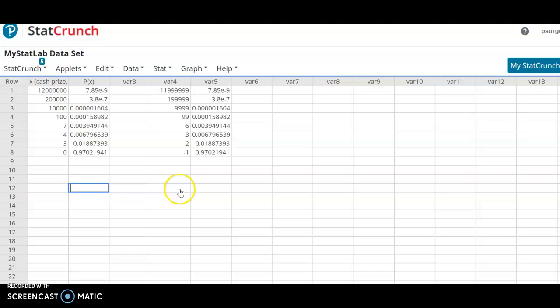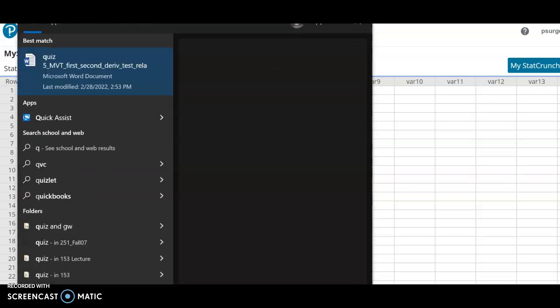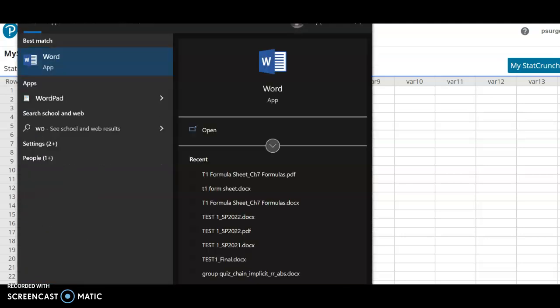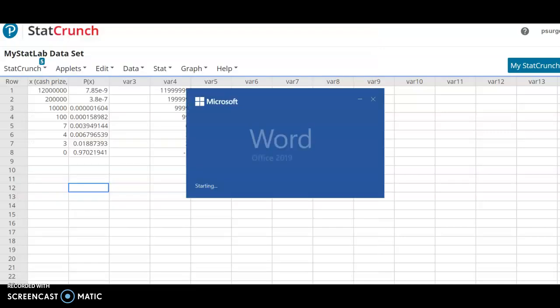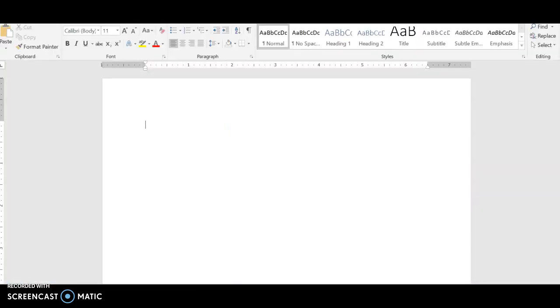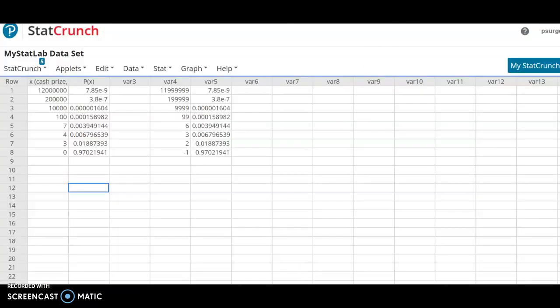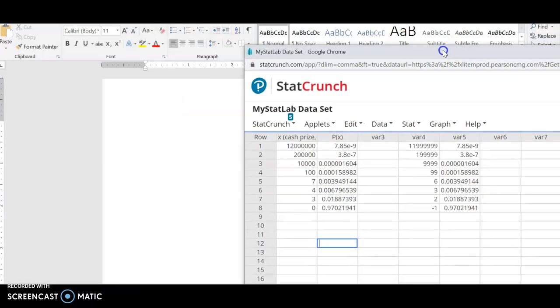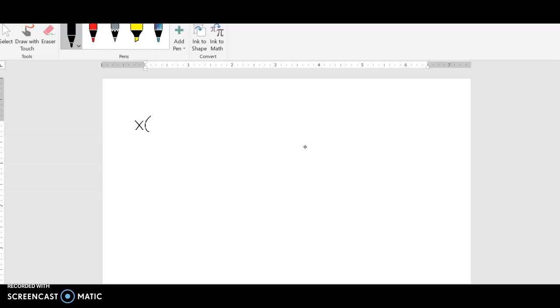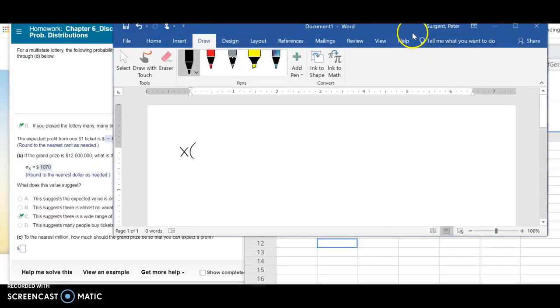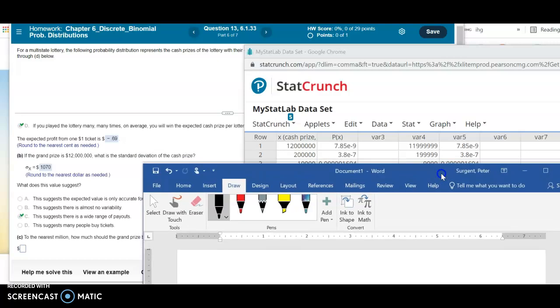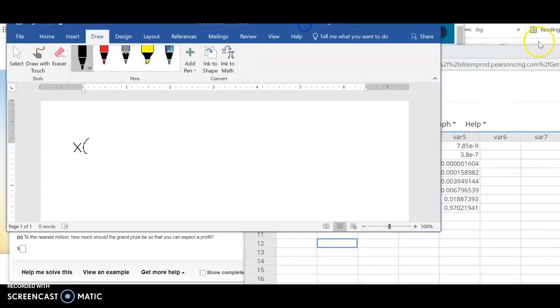So you'd have to set up a little algebra equation to answer this last question, where x is your value for this cash prize. Saying how big does this have to be for you to make money? So it would be x times the probability that goes with the big prize. So you're not changing any of that. So that's x times